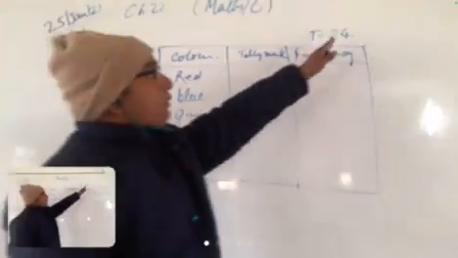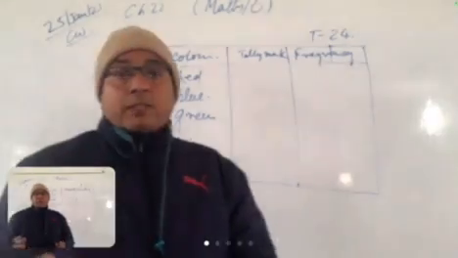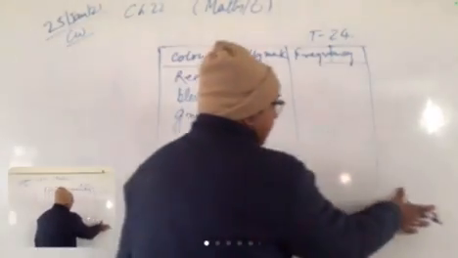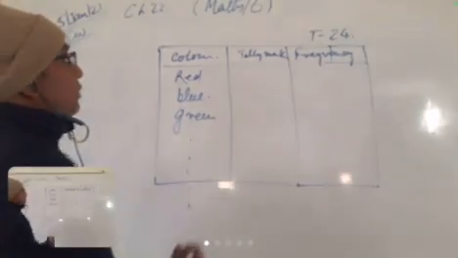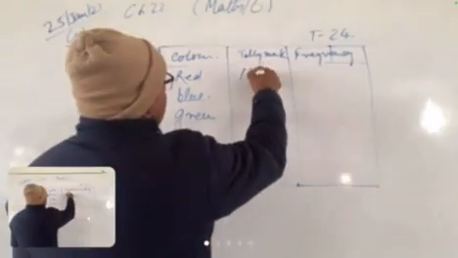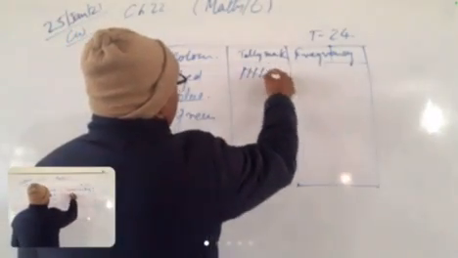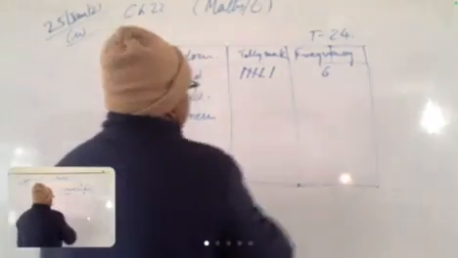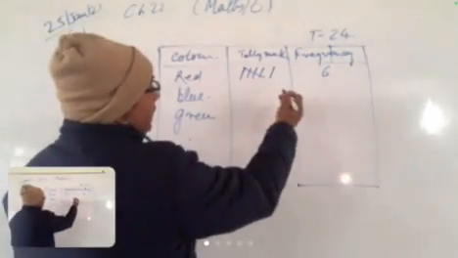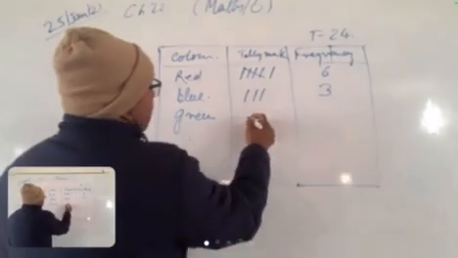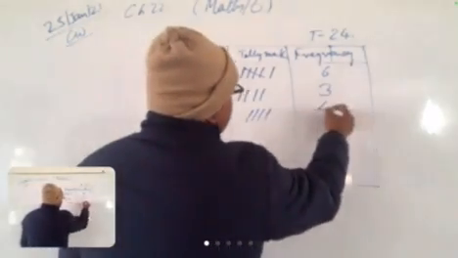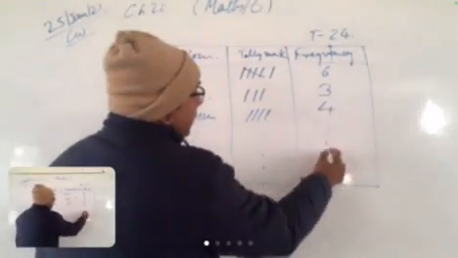So out of 24, we can check, we will check who has used the red color. Suppose there are 6 students who used red color. So how do we locate this? 1 2 3 4 5 and 6, and the frequency is 6. Now the blue color may be 3, 1 2 3. See, green color may be 4, so it is 4, and so many like this.